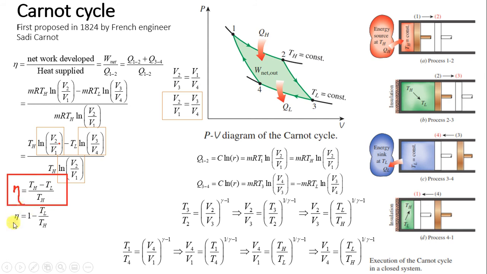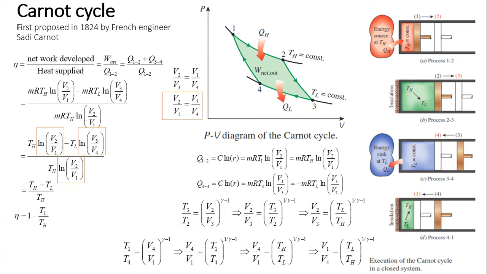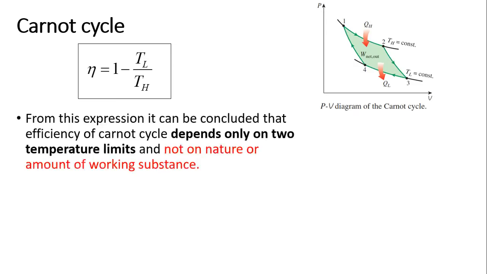Now based on this equation, there will be n number of conclusions. So one by one we will now see what are the different conclusions which we can get from this equation. Okay, so from this equation, efficiency is 1 minus T low upon T high.